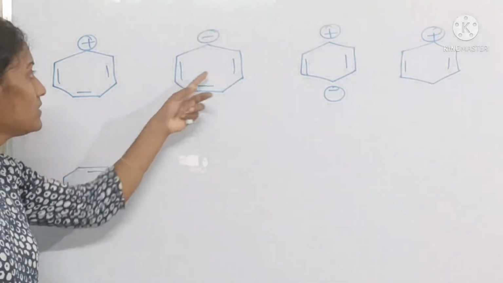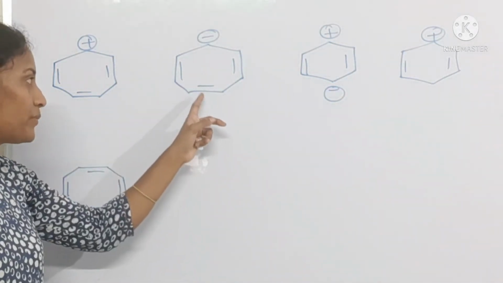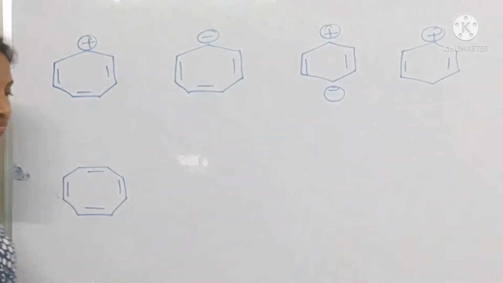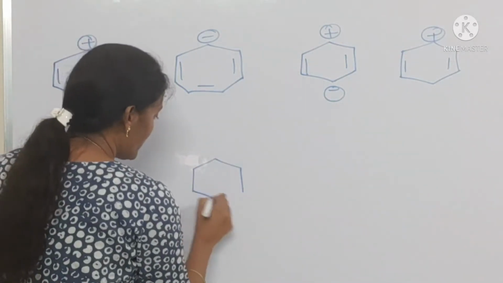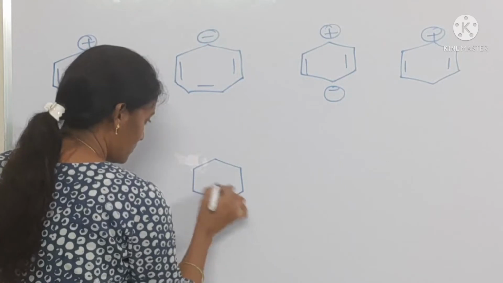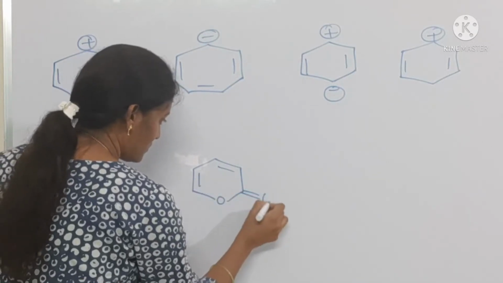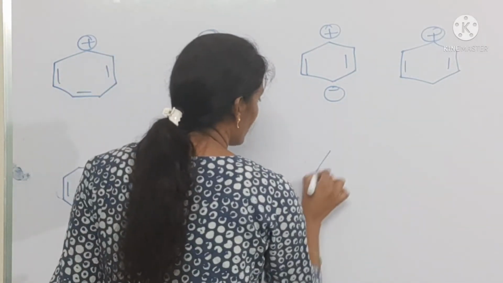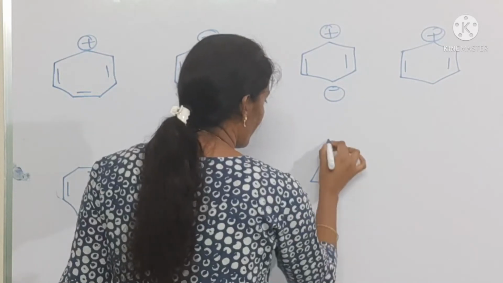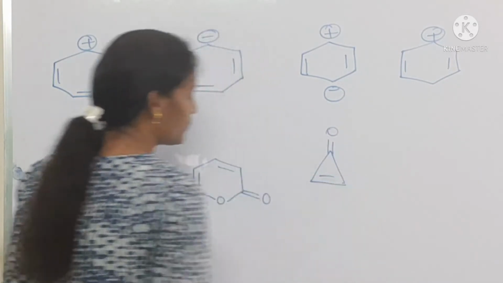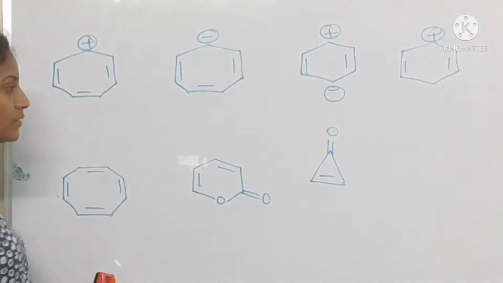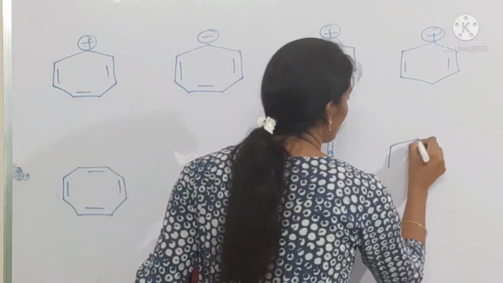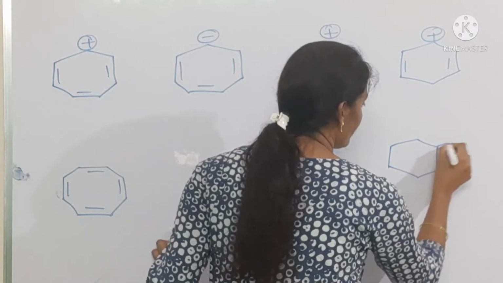Cycloheptatrienyl cation. This is a cycloheptatrienyl anion. Okay, next one, if you take this compound, and next one, see this one, next one, another compound.